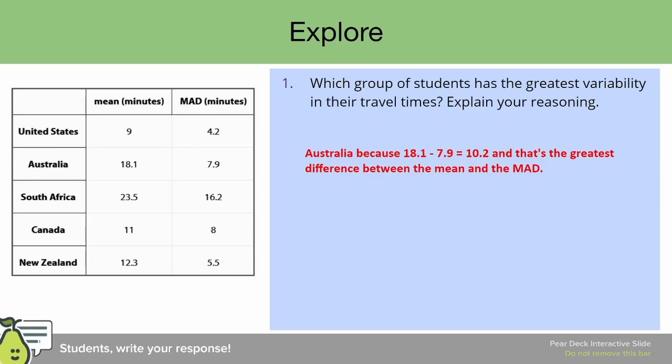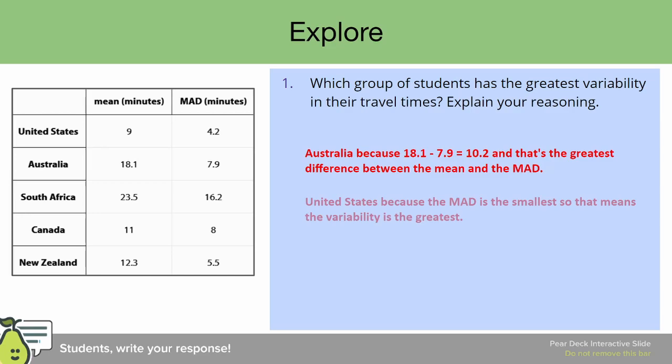So what we're going to do now is I'm going to share with you what another student did. I want you to pause the video, look at what this student said, think about it, and let me know. Is this student correct or are they wrong? All right, welcome back. Let's read the statement together. This student said the United States because the MAD is the smallest, so that means the variability is the greatest. What do you think about that statement? Please pause the video and let me know.